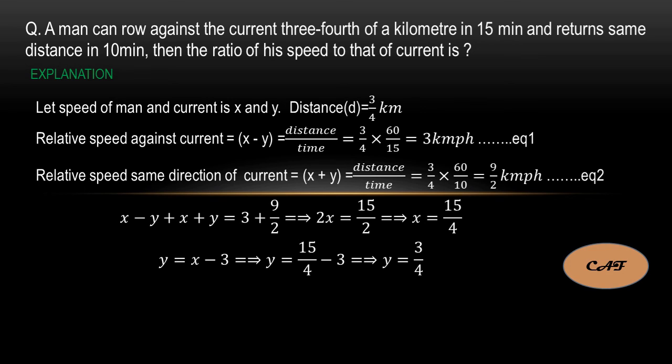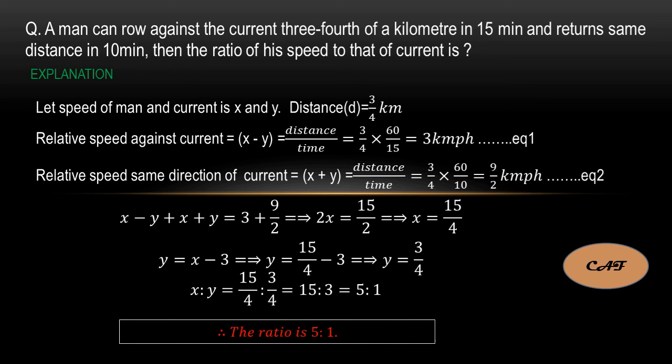So you have x and y values. They are asking the ratio of the speeds of both. x is to y is equal to 15 by 4 is to 3 by 4. If you multiply by 4 on both sides, you will get 15 is to 3. If you divide both sides by 3, you will get 5 is to 1. Finally you are getting x is to y is equal to 5 is to 1. Therefore the ratio they are asking is 5 is to 1.